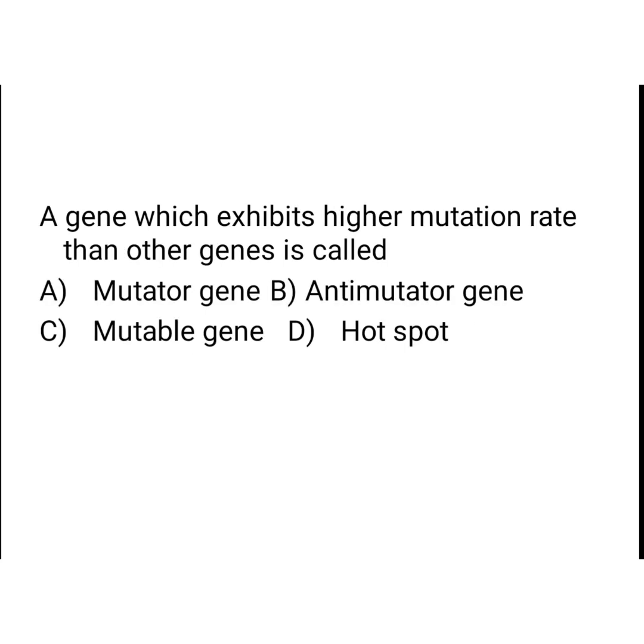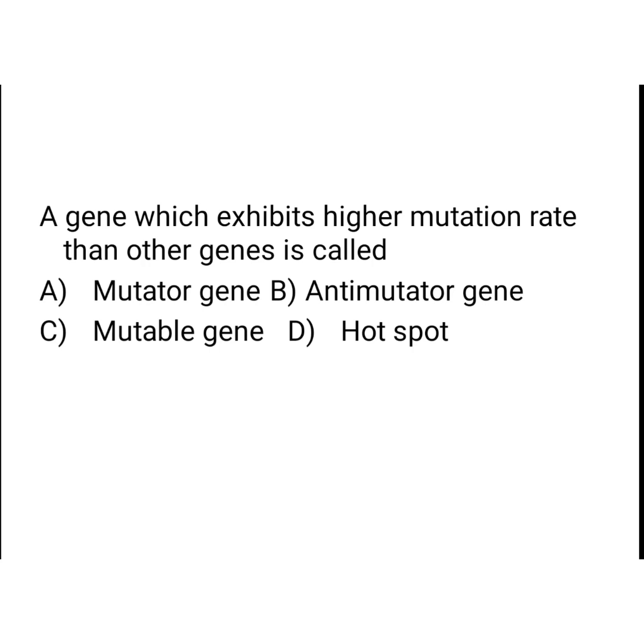A gene which exhibits a higher mutation rate than other genes is called: option A, mutator gene; option B, anti-mutator gene; option C, mutable gene; option D, hotspot. Please don't confuse these options. Here the answer is mutable gene, option C. Mutable genes are those that exhibit a high rate of spontaneous mutations, or higher mutation rates.